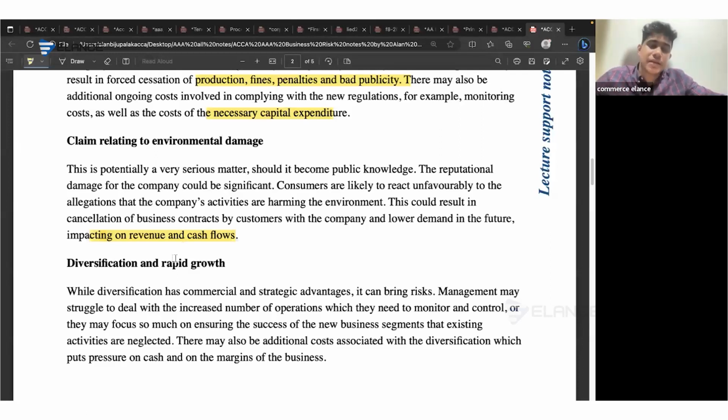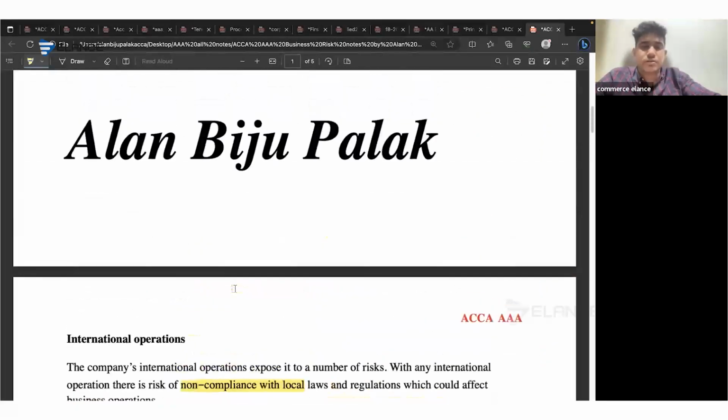If the company is diversifying their operation and entering into a new market, or if the company is growing rapidly, again, there can be a risk that the company might not be able to focus on their existing activities appropriately. Thereby, their existing operations might be affected. In addition, when a company is going for rapid growth through investment, the company has a significant cash outflow, which might create cash flow difficulty for the company. So these are the sort of business risks which we need to explain in relation to the scenario.